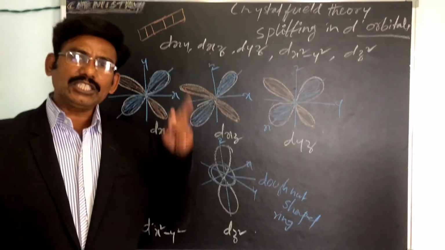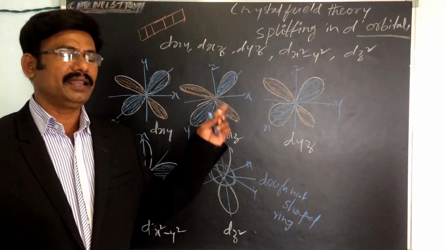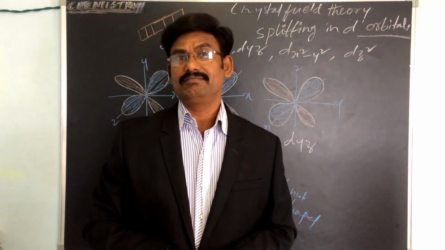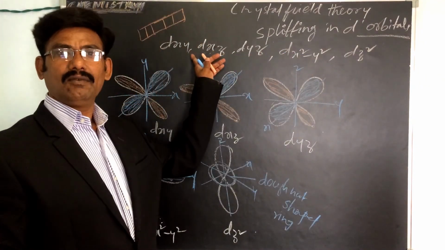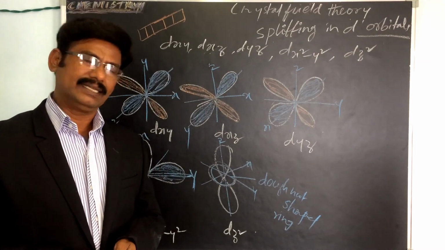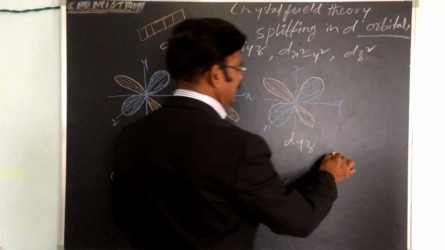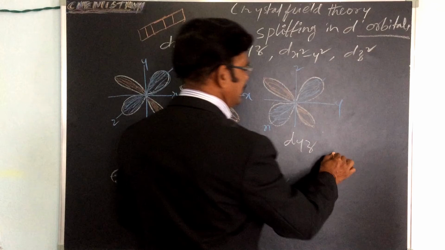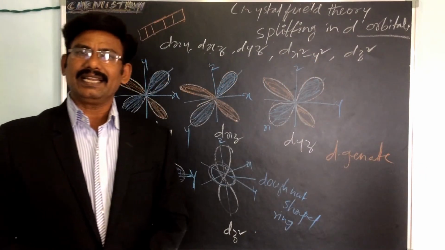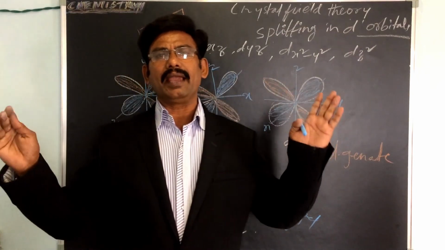In an isolated gaseous atom, all the 5 d orbitals are degenerate. What is the meaning of degenerate? Degenerate means they have the same energy.